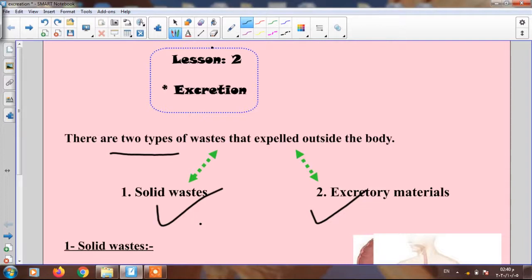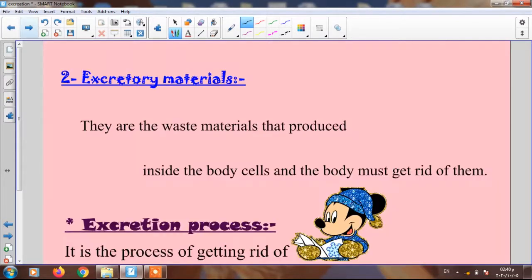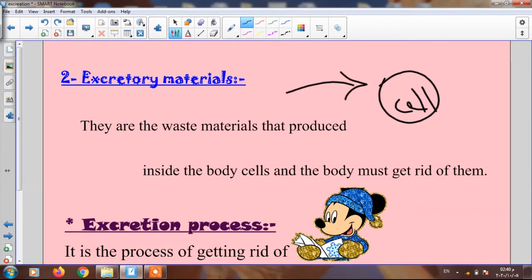Okay, another type of waste is called excretory materials. What about this type, and where do they come from? Now I said this is our body cell. Okay, the blood, I said, carries what and what? Carries digested food and the oxygen, if you remember, in the respiratory system.